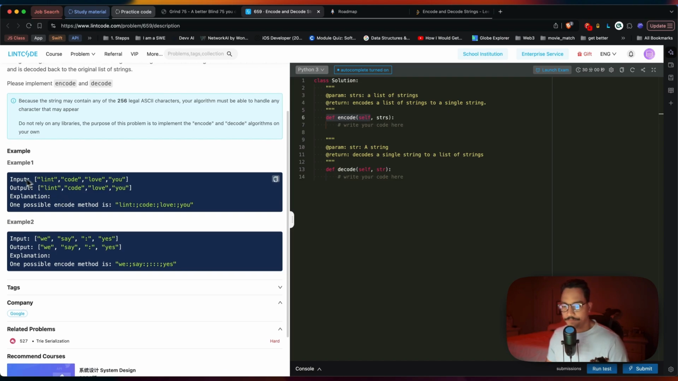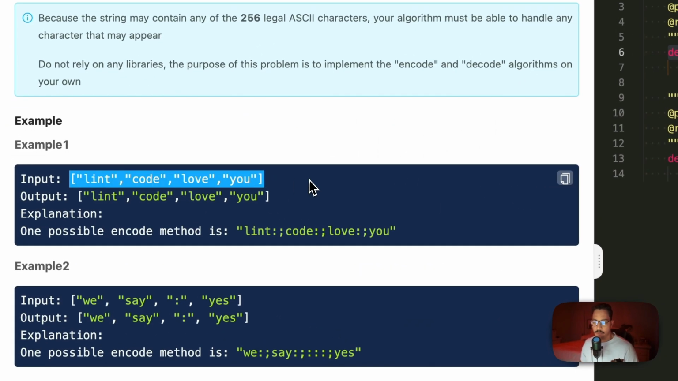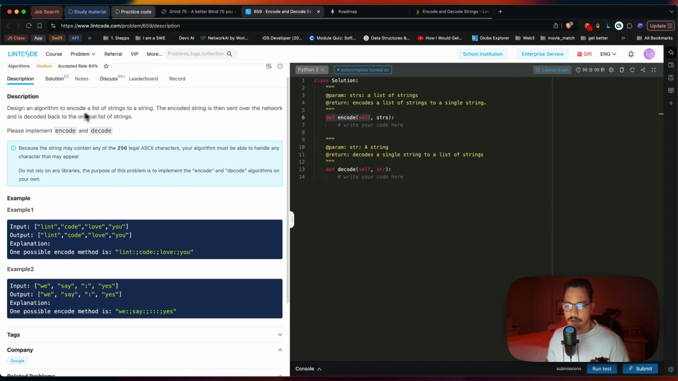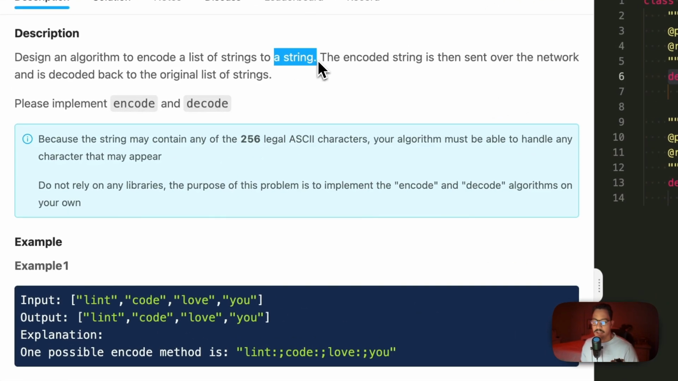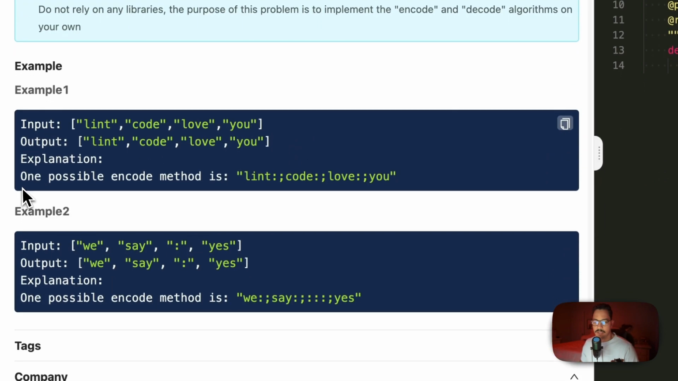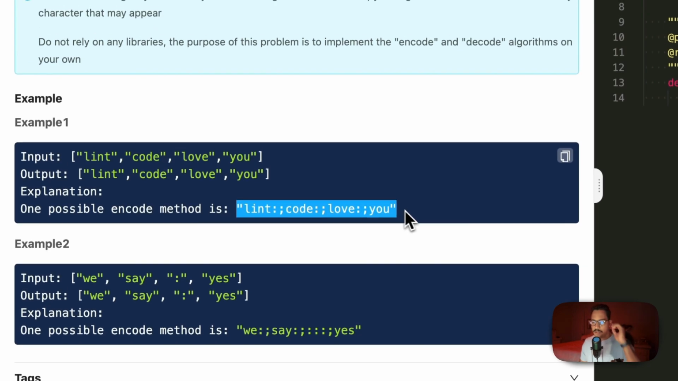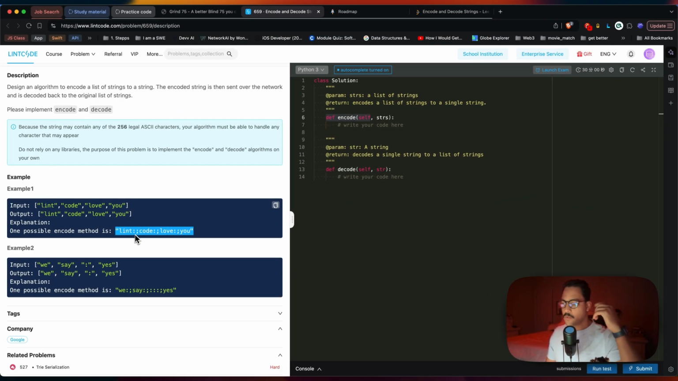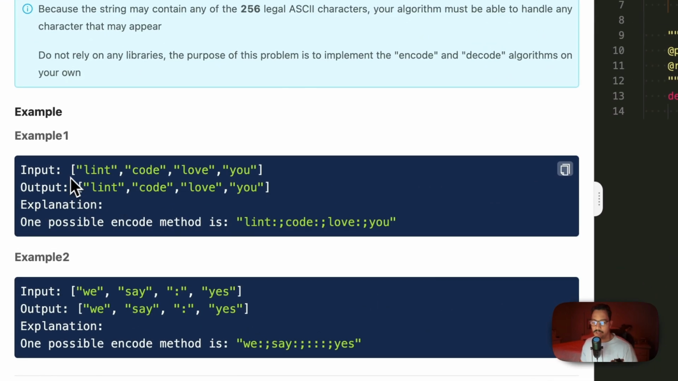Then we have examples here, input and output, and they look the same pretty much, but it's because that's what we get as an input. Then we have to convert that into what it says here, into an encoded string. So it says here one possible encode method is like this. We get this input, we encode it like this, and then once we apply the decode function, it should come out like the original one.